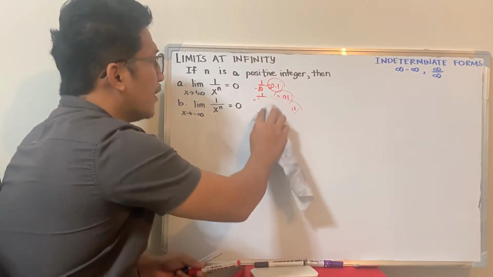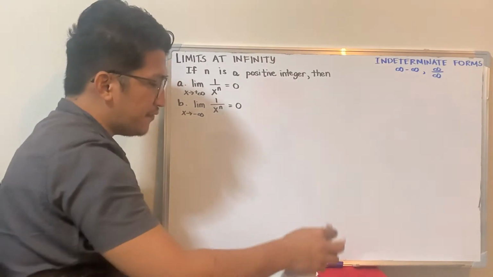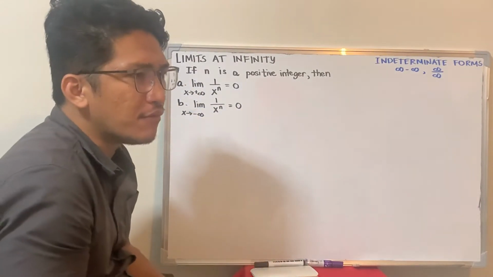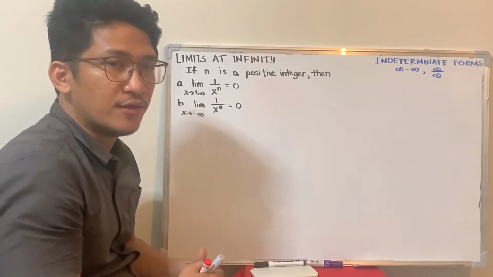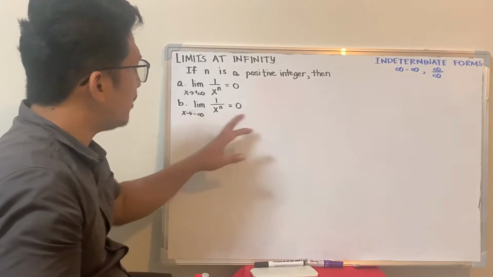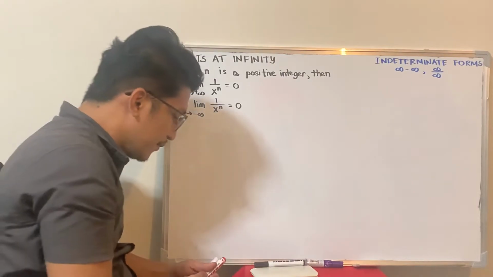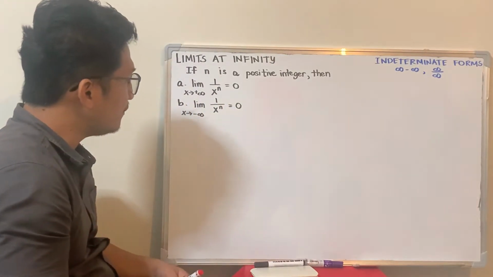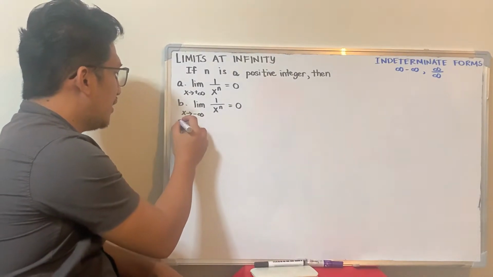Remember that when a number is divided by a very big number, the quotient is getting smaller. So if it approaches infinity, then of course the value is also approaching 0. This is very useful in some things when we solve for limits.